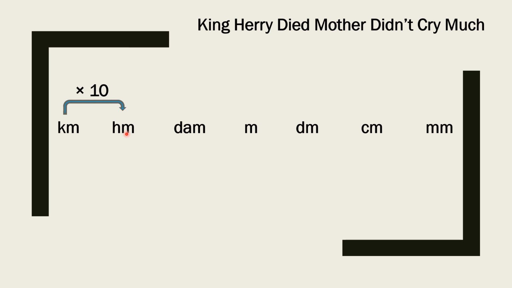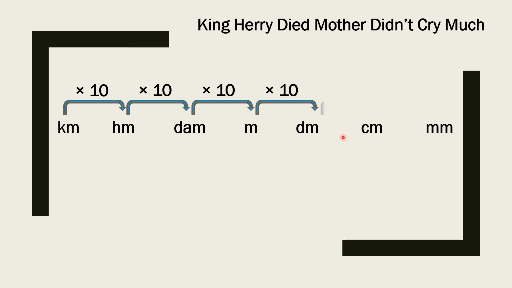Then hectometer to decameter, again multiply by 10. Then decameter to meter, multiply by 10. In similar way, meter to decimeter, multiply by 10. And decimeter to centimeter, multiply by 10. Centimeter to millimeter, multiply by 10.